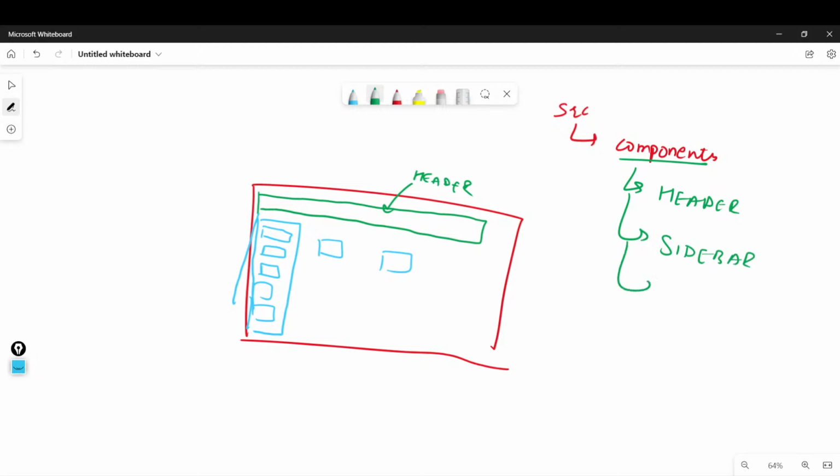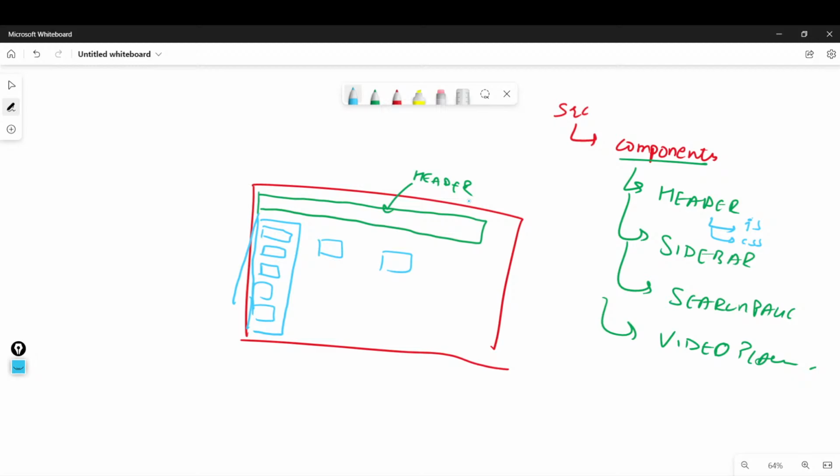One could be your search page. One could be your video player, right? All these video, video player, whatever it is. Inside this also we will create its file. Header will have a JS file, header will also have a CSS file, or if we need any other file, then we will create such files. So this is how the folder structure will look like.